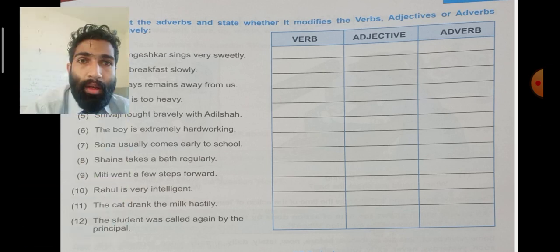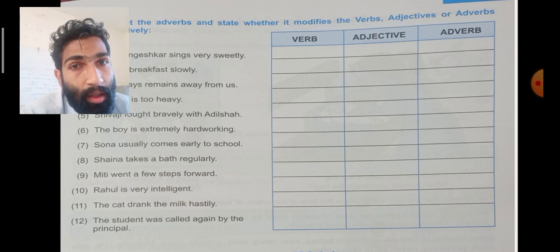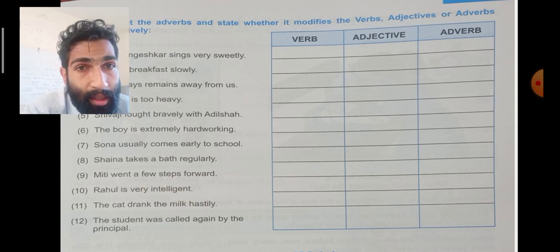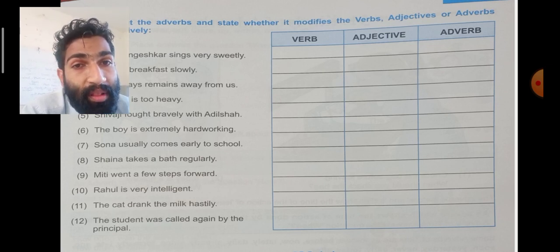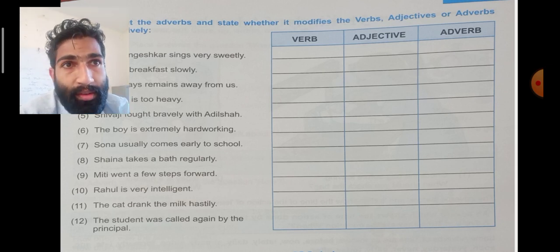Sona usually comes early to school. Shaina takes a bath regularly. Miti went a few steps forward. Rahul is very intelligent. The cat drank the milk hastily. Hastily means very fast, quickly. Then, the student was called again by the principal. Now I am giving the answers.